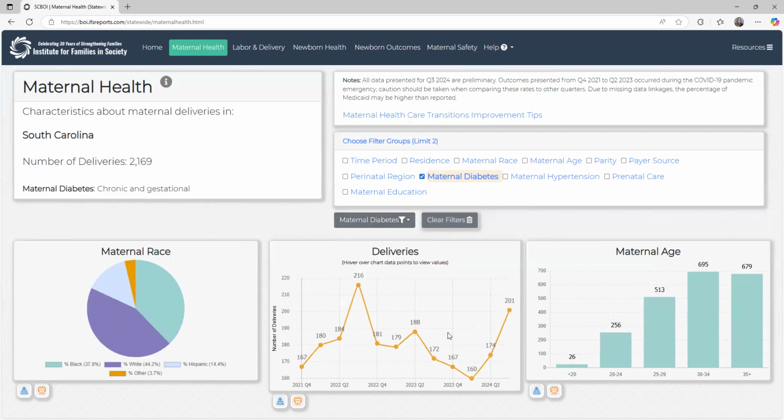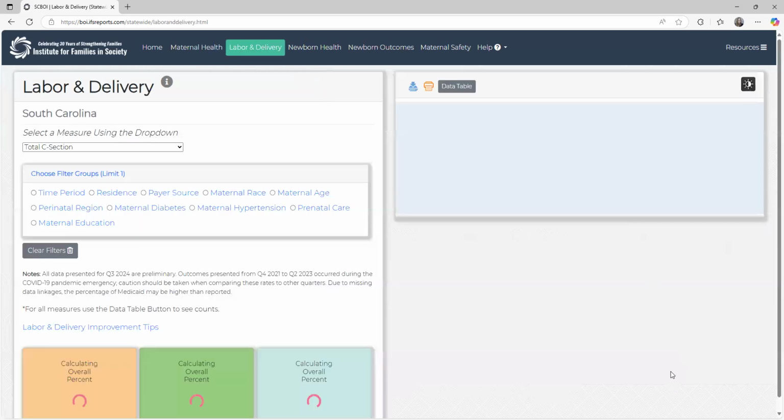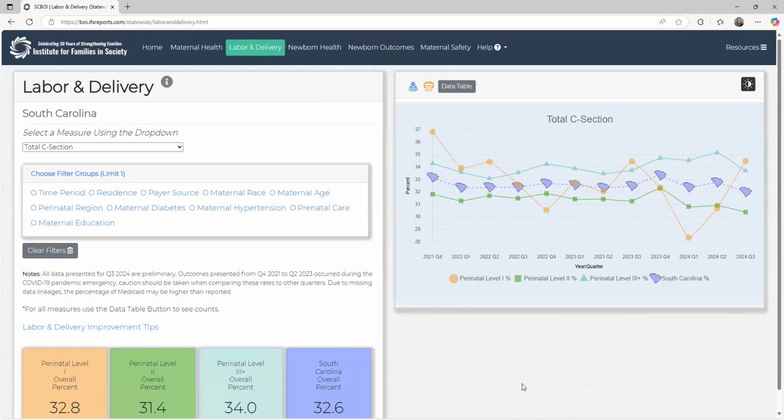And you can see here kind of the community population that overall, and within the dashboard, we're dealing with about 2,200 patients who had diabetes within the state. You could look at this at your hospital, though, and really drill down into those diabetes cases. A lot of hospitals are looking at avoidable cesareans.